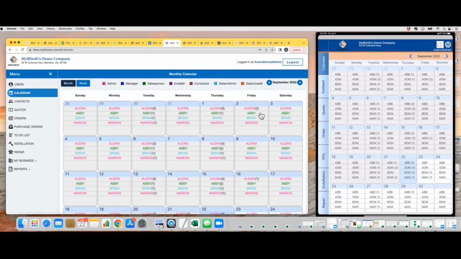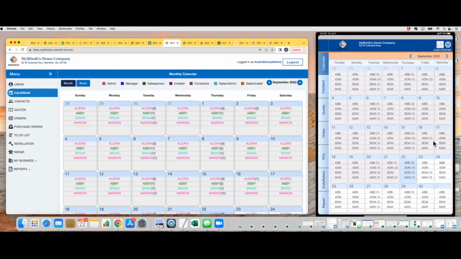And most importantly, any data that's in the server gets downloaded onto your iPad app. So a good example is someone might be in the office scheduling appointments on the calendar, and maybe you just added an appointment for, let's just say Marion here, and Marion's out in the field with her iPad. As you know, MyBlindCo app is designed to work offline.